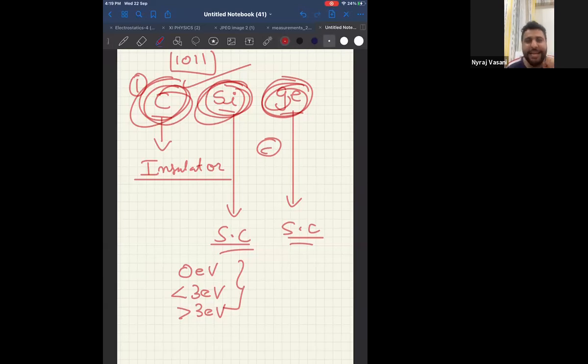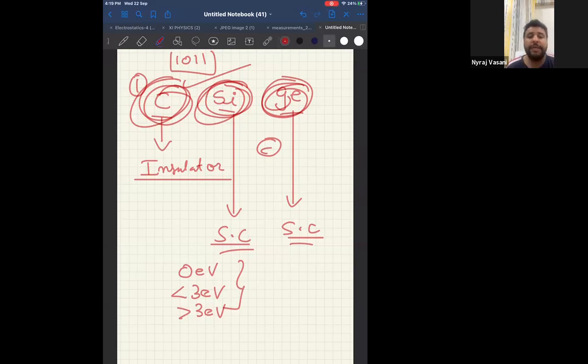In short, energy gap is the gap between valence band and conduction band. What is valence band? Valence band is the outermost band of an atom, correct? And conduction band is the band or the orbital where electron can conduct. That is why it is called conduction band. If electron reaches the conduction band, it can conduct.